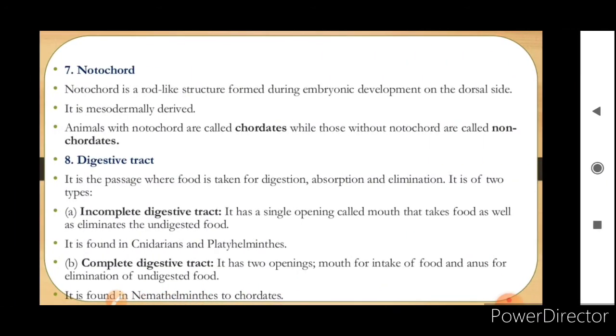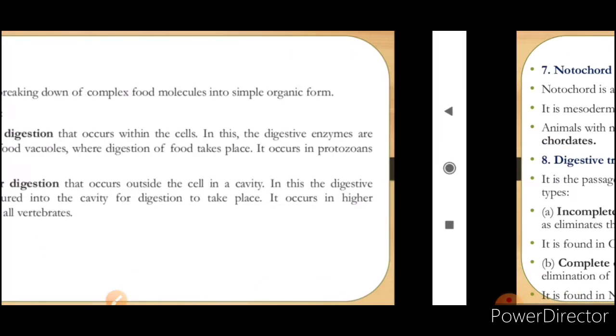The seventh one is the notochord. Okay, now notochord is a rod-like structure formed during embryonic development on the dorsal side. It is mesodermally derived. Animals with notochord are called chordates, and animals who do not possess this notochord are called non-chordates. Now, digestive system, we have already talked about the incomplete digestive system and the complete digestive system. So, complete means having two openings, and incomplete means having only one opening.